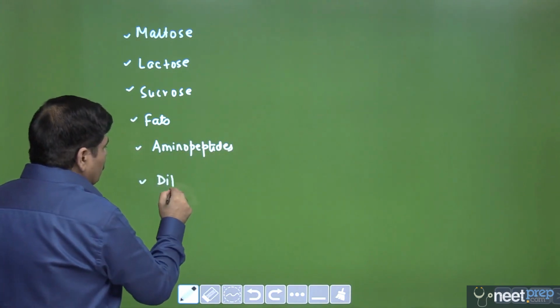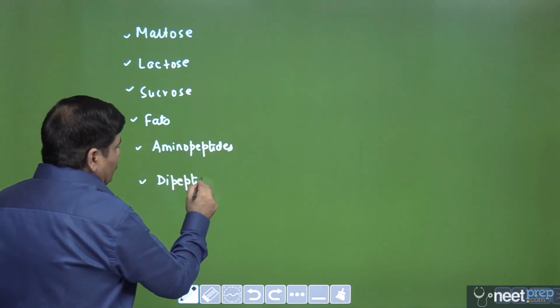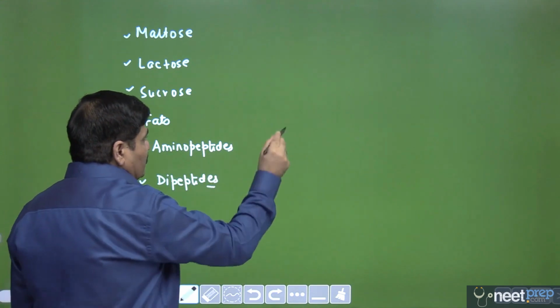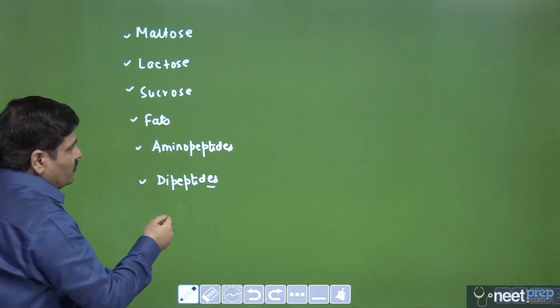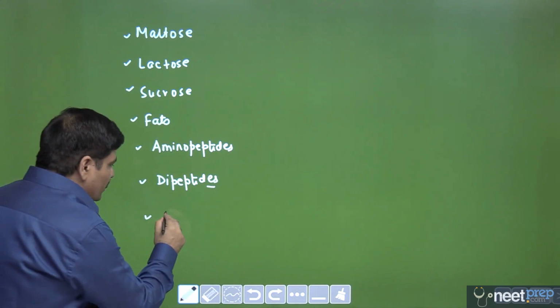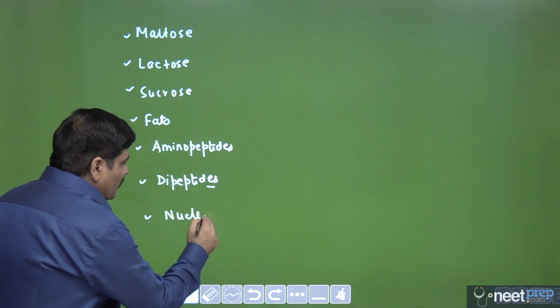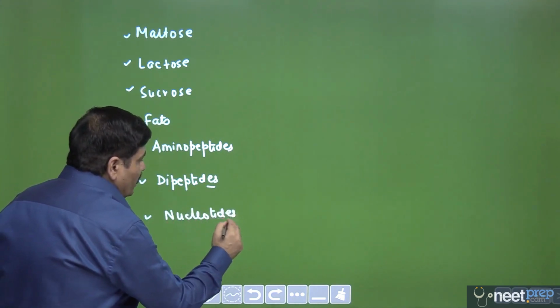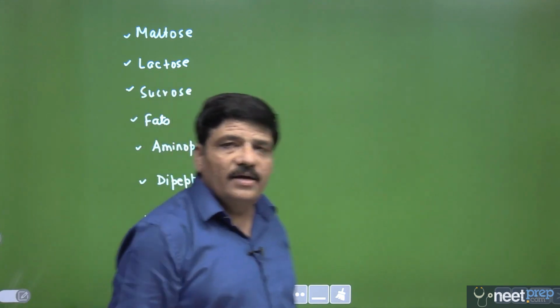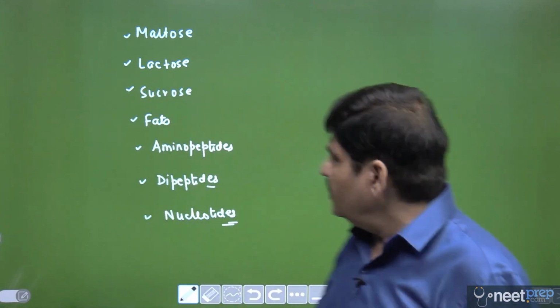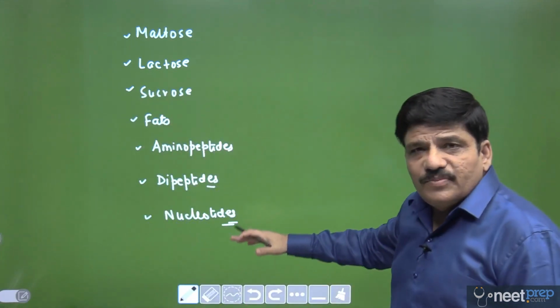This is just one step away from digestion. And obviously there would be the two kinds of nucleotides, the DNA nucleotides and the RNA nucleotides. I hope this is now absolutely clear.